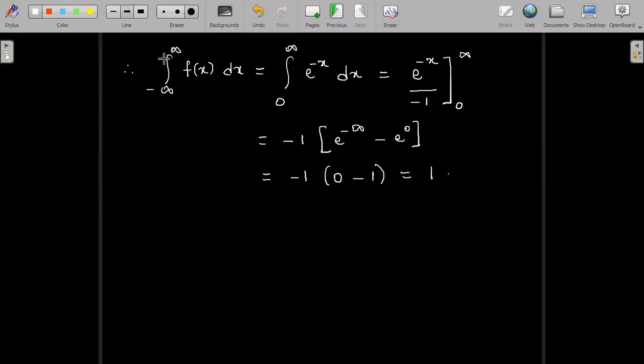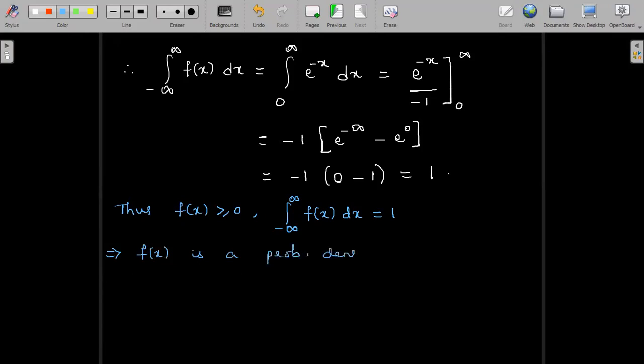So what we proved is the second condition: integral minus infinity to infinity of f of x dx is equal to 1. Thus we have proved both conditions are satisfied for a PDF, that is, a probability density function. So we can conclude that the given function f of x is a density function. Thus f of x is greater than or equal to 0, the first condition, and integral minus infinity to infinity of f of x dx is equal to 1, the second condition. Both these we have proved. This implies f of x is a probability density function.